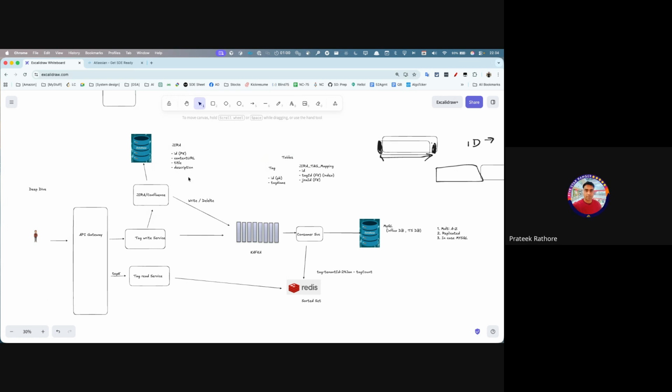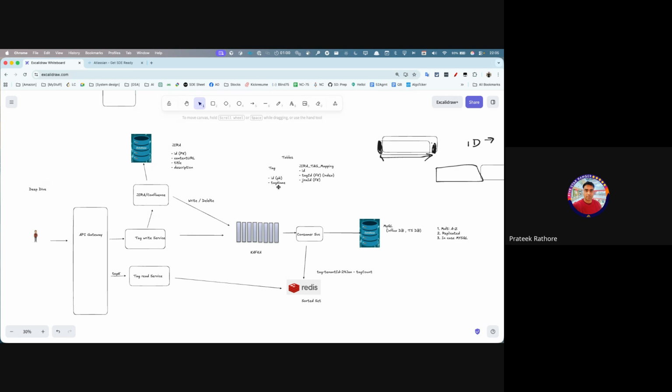No, Jira will only persist it. Once it has persisted it, this service will put an event saying that this is the content ID and these are the tags. Okay, now the consumer service consumes that.